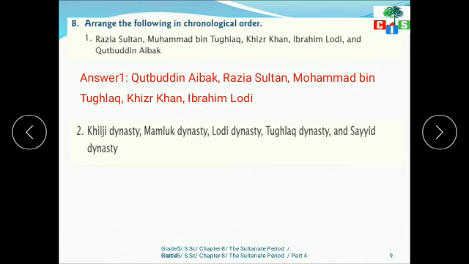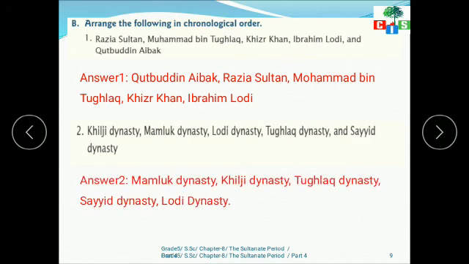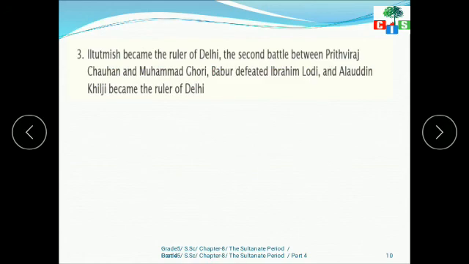So what is the correct order? Look at the answer. First is slave or Mamluk dynasty, then Khilji, then Tughlaq, then Sayyid dynasty, and last would be the Lodi dynasty. Okay, now next would be Iltutmish become the ruler of Delhi, the second battle between Prithviraj Chauhan and Muhammad Ghori, and then Babur defeated Ibrahim Lodi and Alauddin Khilji become the ruler of Delhi.